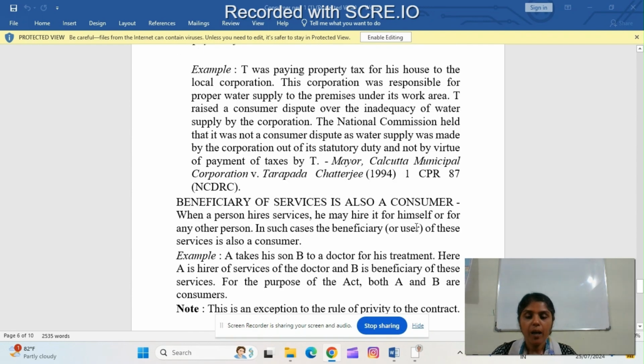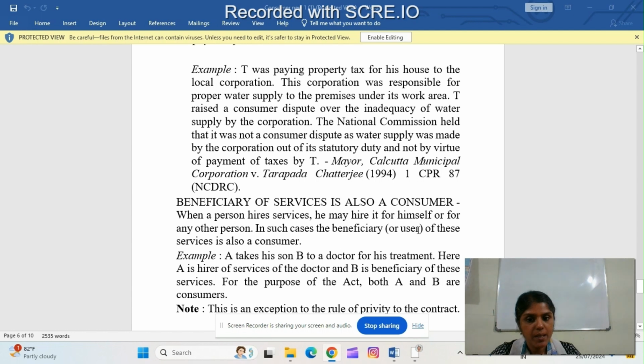Next one. Beneficiary of service is also a consumer. When a person hires services, he may hire it for himself or for any other person. It means when a person hires service, he may hire it for himself or he can hire that service for another person.